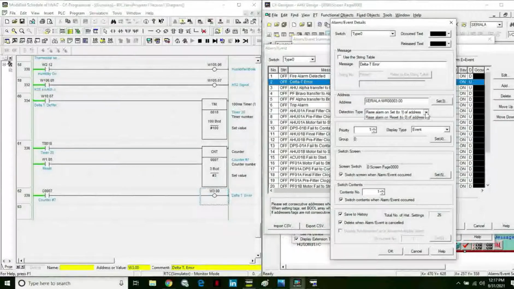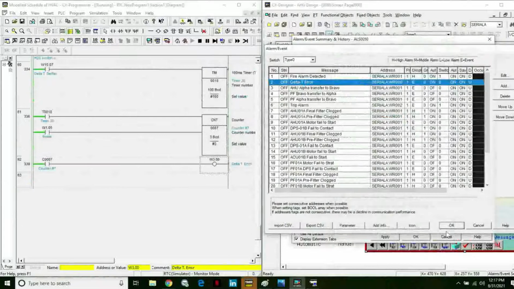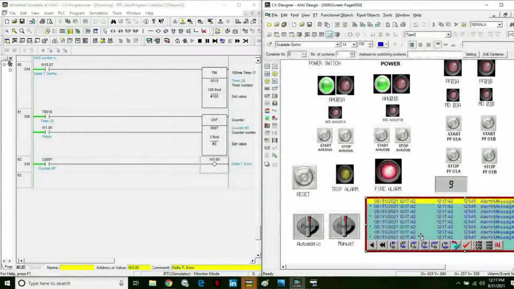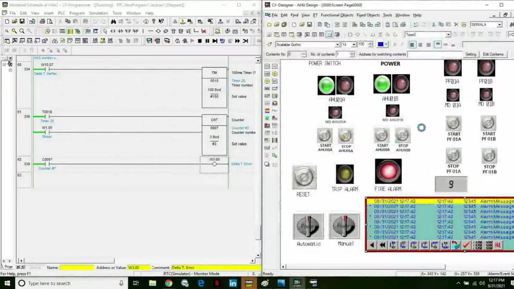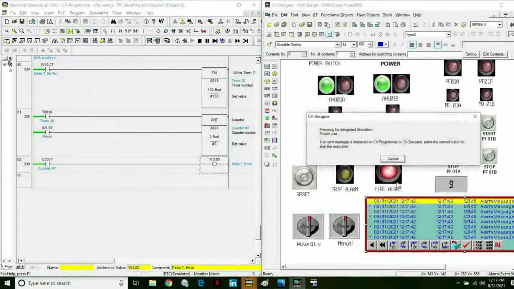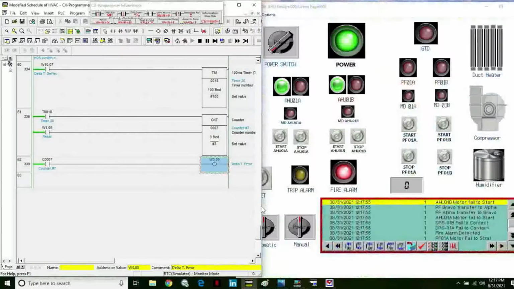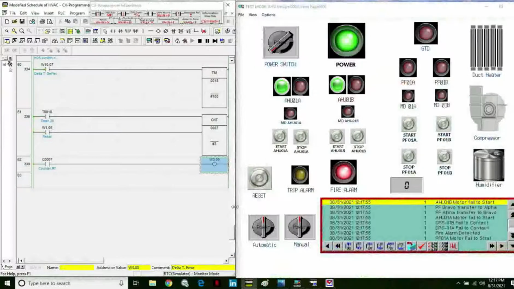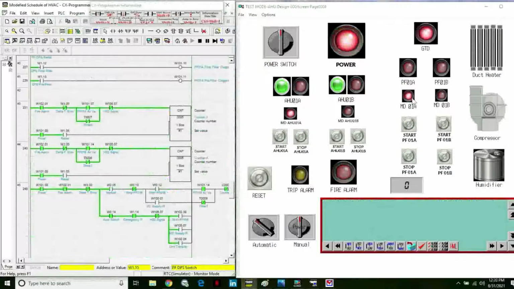So when this happens, this will trigger the set to on of the address. So let's set that one. With this now, we are counting the timer. So here,